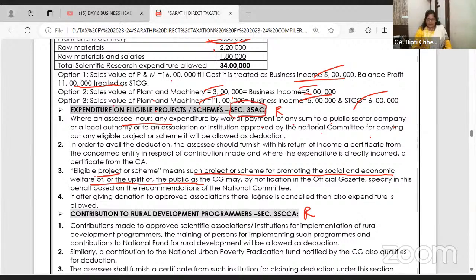Okay? Right. Now, you know, ma'am, I'm not having a business. I'm working in a company. I'm a job doing person. But still, I want to donate for an eligible project. Then you will get the deduction under 80GGA, 80GGC. Yeah, I got it in deductions. But just refer and learn.